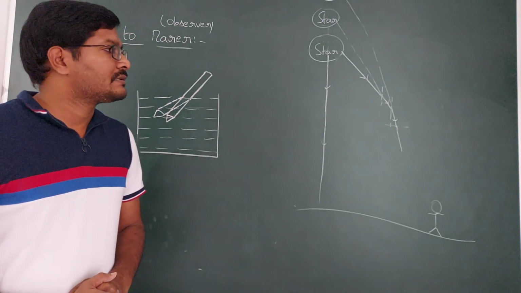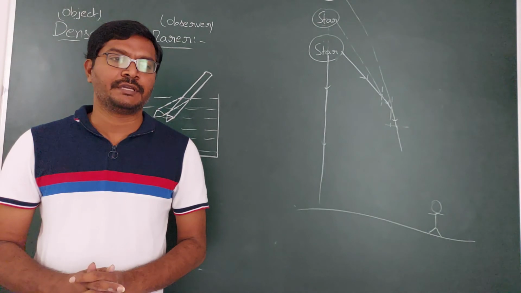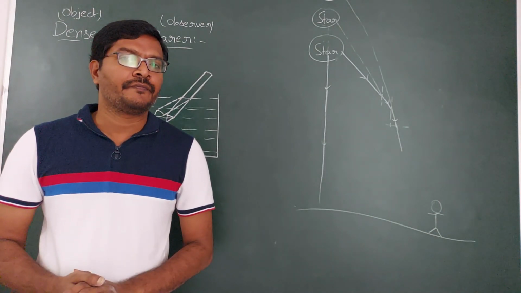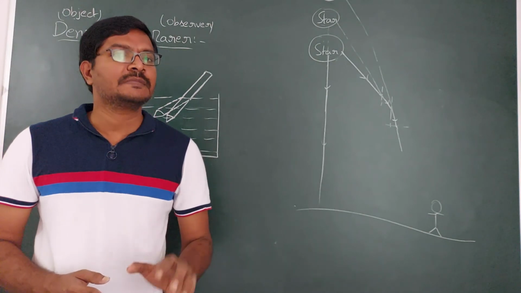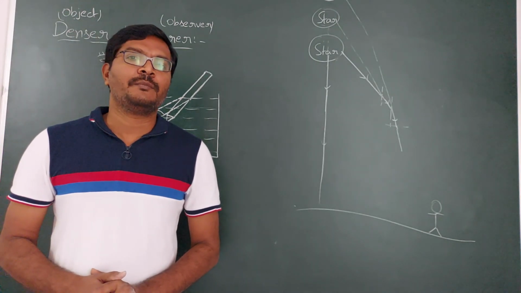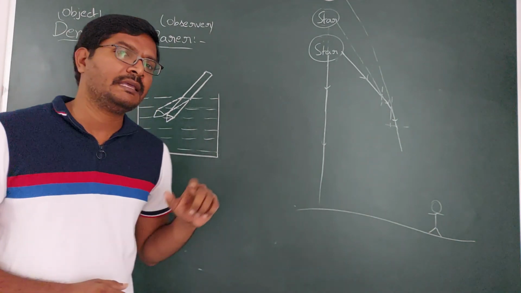In the next class, we are going to explain total internal reflection. Reflection is caused by opaque objects, but here transparent mediums are also causing reflection. When do transparent mediums reflect the light? That is what we are going to see in the next class.